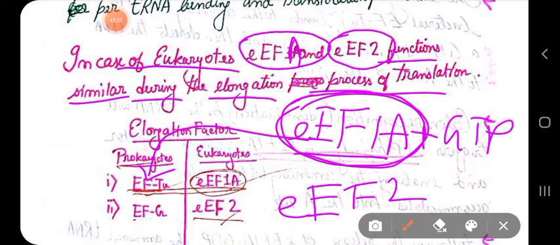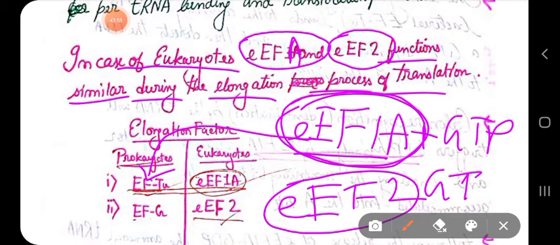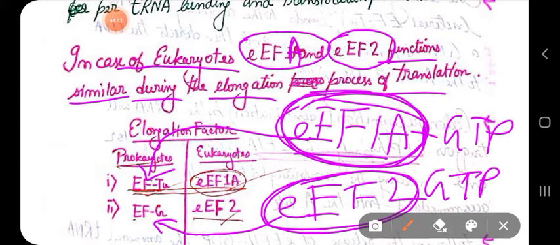EEF2 is also a GTP binding protein, it has a GTPase activity. The function of EEF2 is similar with EFG. So we don't need to write its function separately. Function is similar with EFTU and EFG. So if someone wants to write about the function of EEF1A, you will write the function of EFTU because its function is similar, just similar. And the function of EEF2 is similar with EFG.